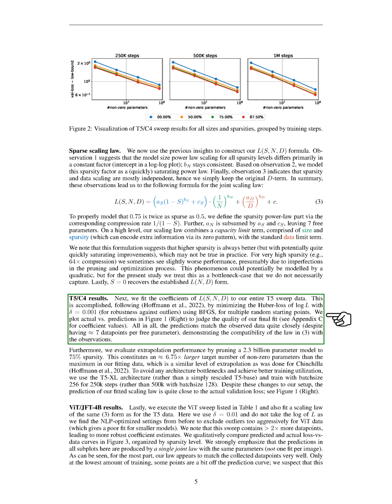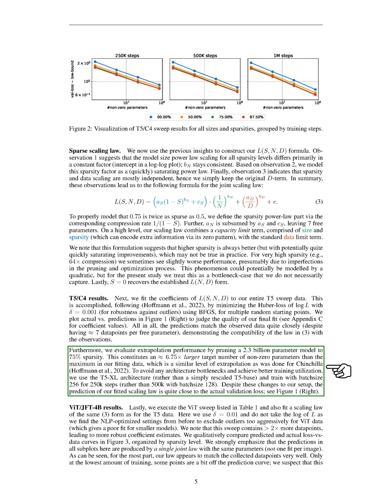When we compared our predictions with the actual data, we found a close match, which shows that our model is compatible with the observations. We also tested the model's extrapolation performance by reducing a 2.3 billion parameter model to 75% sparsity. This resulted in approximately 6.75 times more non-zero parameters than the maximum in our fitting data, a similar level of extrapolation as was done for the Chinchilla model.